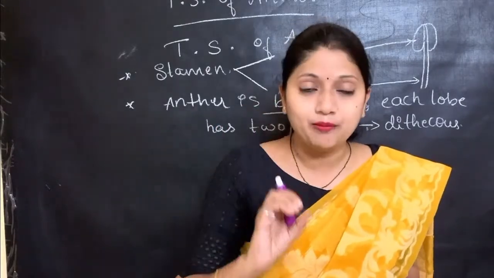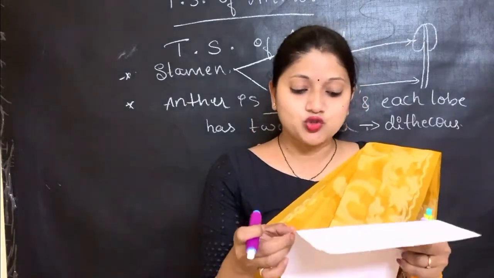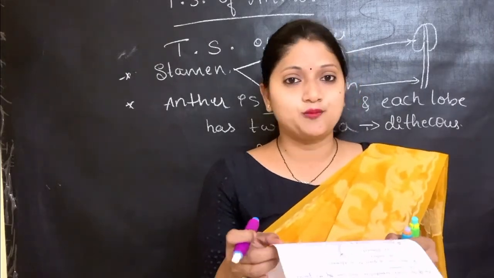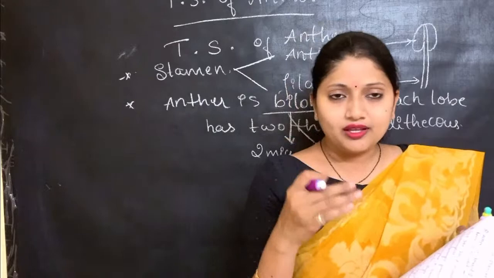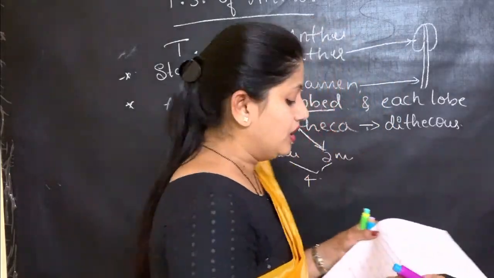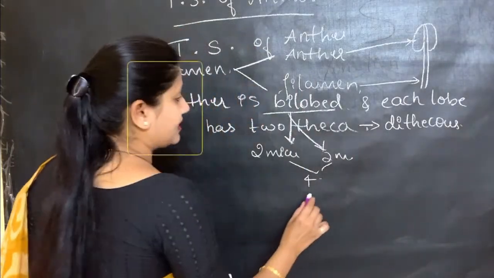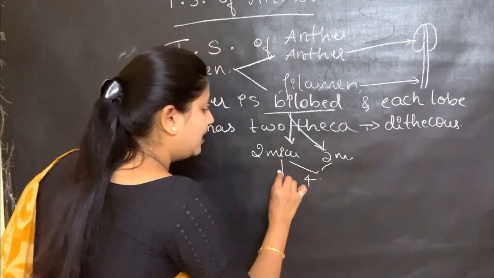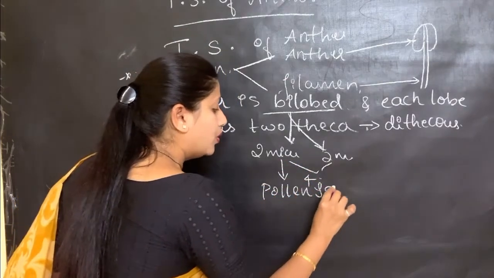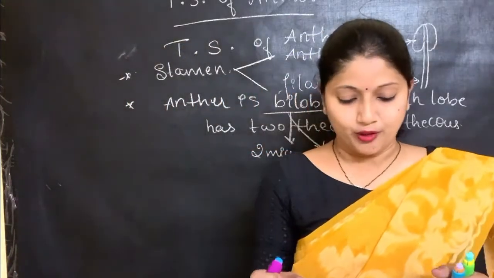But how do you frame it in the form of a sentence? That is important. So, each lobe has 2 microsporangia and hence it is tetrasporangiate. Then, next point. Each microsporangium further develops into pollen sacs. This will be the next point.